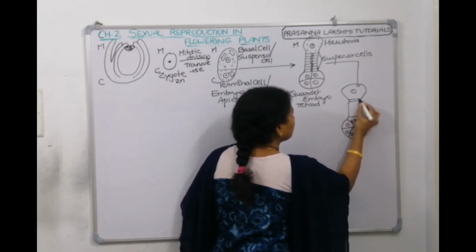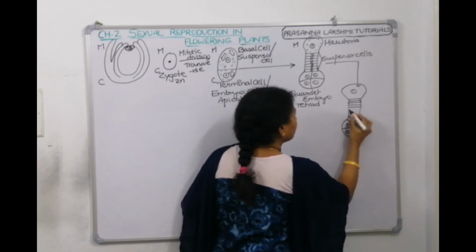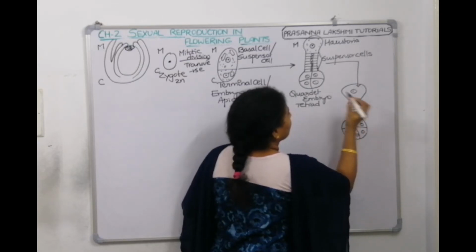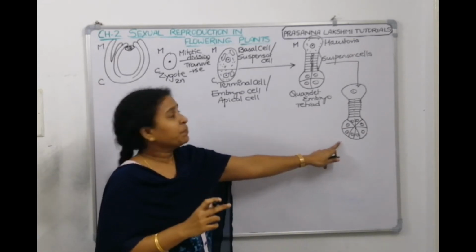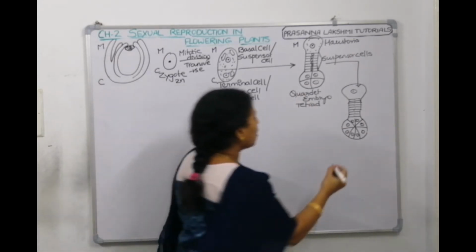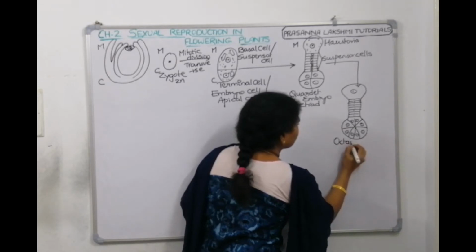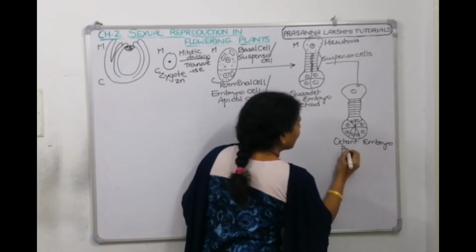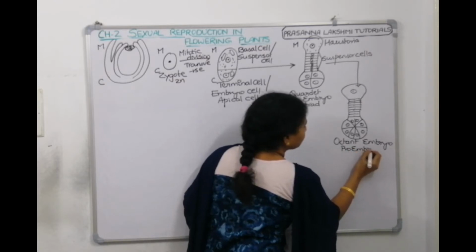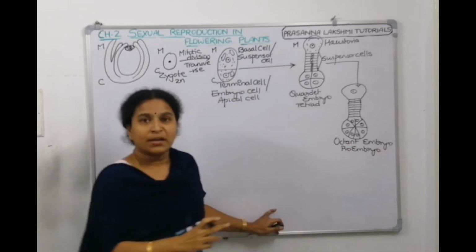So 1, 2, 3, 4, 5, 6, 7, 8. These are the haustorial cells, and here if you count, it is 8 cells. This is the octant embryo. Quadrant embryo and octant embryo are called proembryos. This is the proembryonic stage.